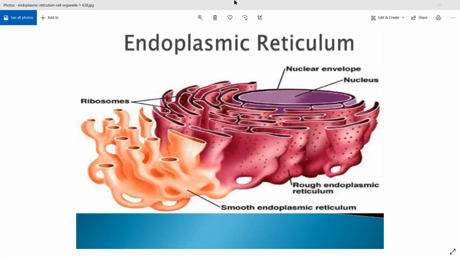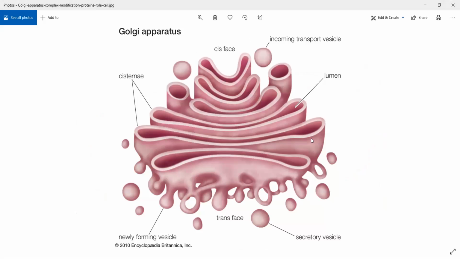Then we have Golgi complex. इसको Golgi complex भी बोलते हैं, इसको Golgi apparatus भी बोलते हैं. One important point that we need to remember about Golgi apparatus is that it is present in all cells except erythrocytes. It will not be present in RBCs. Red blood cells जो रहते हैं आपके blood में, which contain hemoglobin and they are responsible for transport of oxygen, very, very important cells. They will not have Golgi complex.